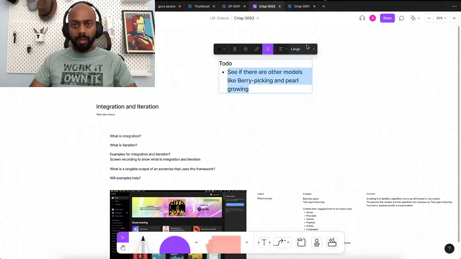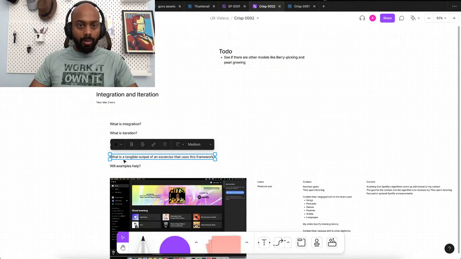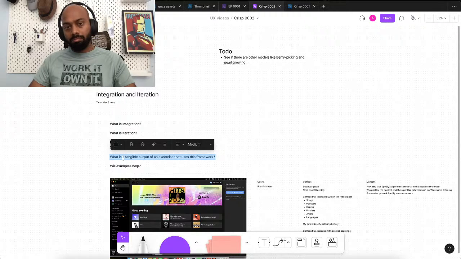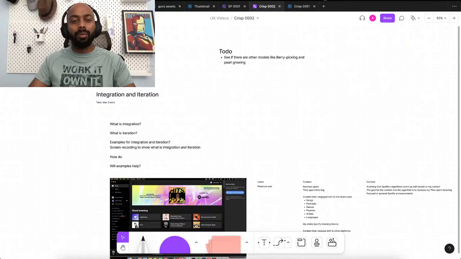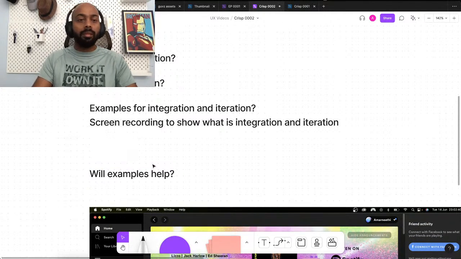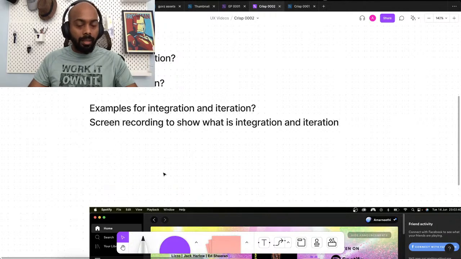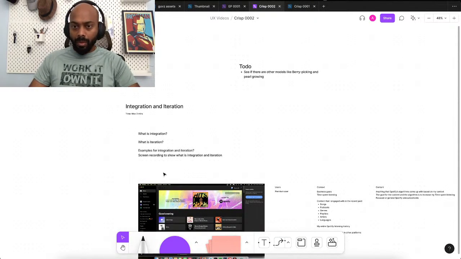I don't know if I can reduce the point size. Yes, okay, I can. That's great. That is a tangible output. Hmm, how do you? I don't know. I don't think there is any tangible output to this. It's just an understanding that I think the designer has to have.